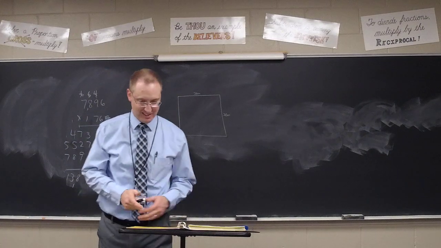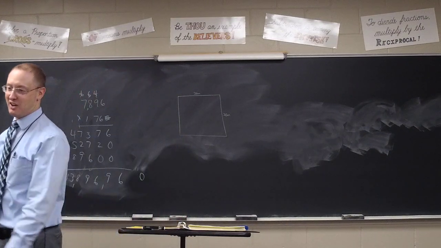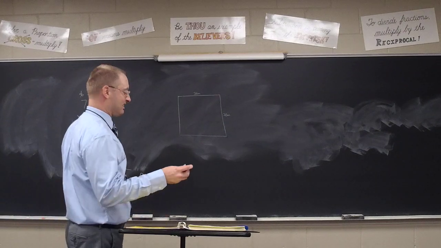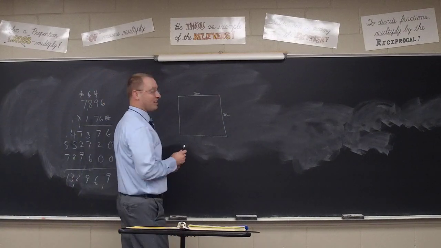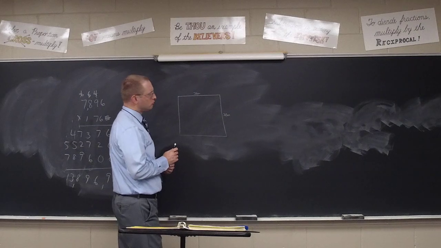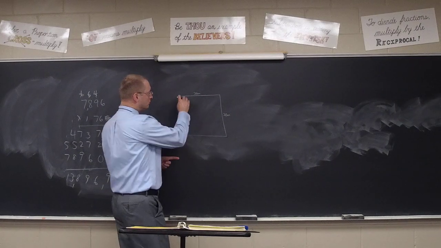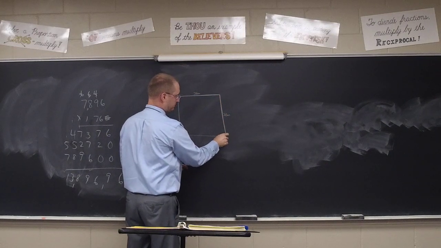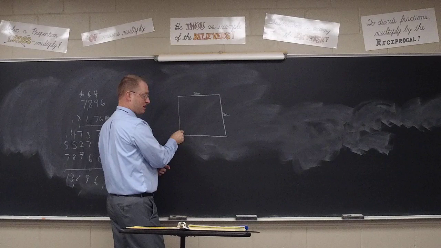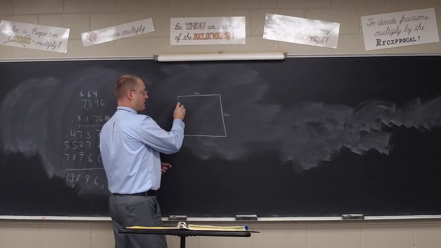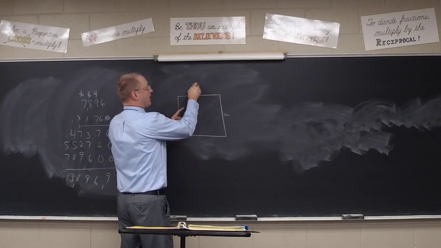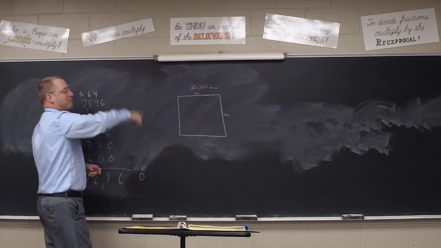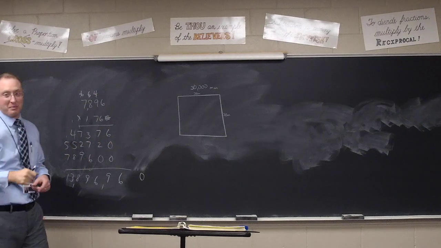At your seats. Wow, Ben's got it already. Several people have it already. All right, Ben, what you got? 30,000 millimeters. We got 30 meters here, 30 more meters here, 30 more meters here, and then another 30 meters here. Now, each side, you're right, is 30,000 millimeters. But that's 30,000 millimeters, and there's how many different lengths there, Ben?